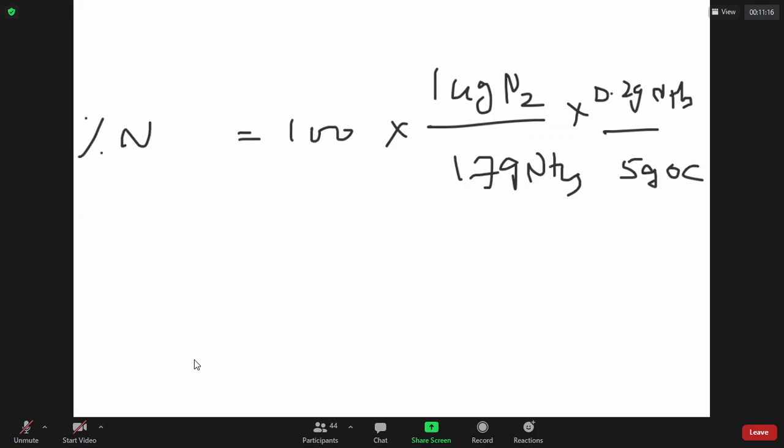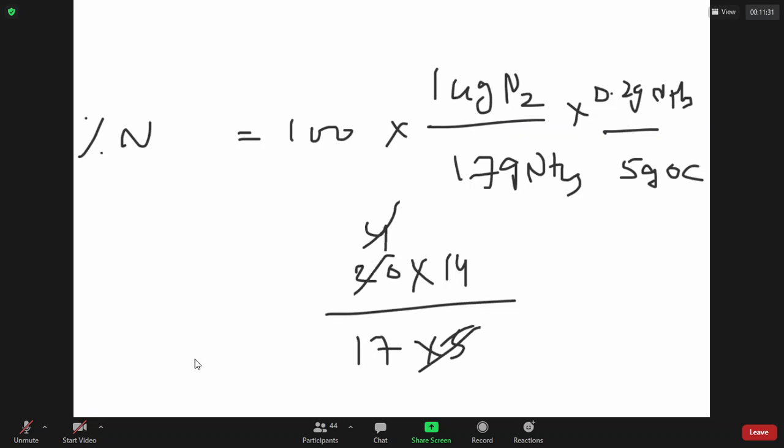If you simplify it, you get the answer. It is 20 into 14 by 17 into 5. 4 4s are 16, roughly 3.5. Can you see how I'm simplifying? Roughly 3.5%. Are we very clear about this idea? Yes, sir, clear.